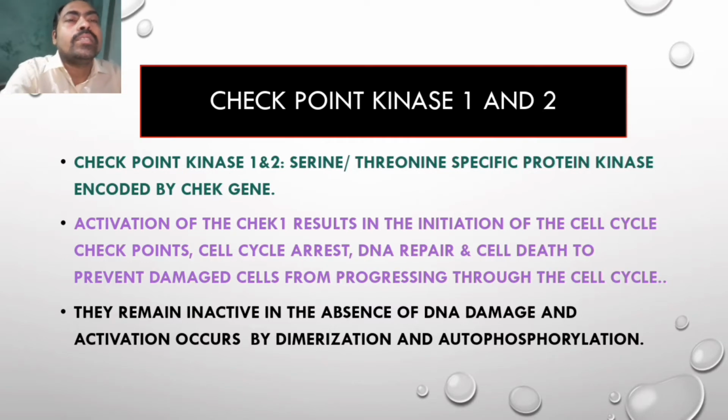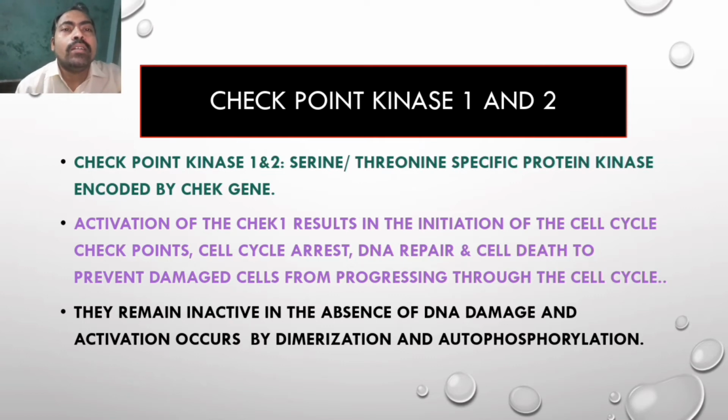Next, checkpoint kinase 1 and 2. These two checkpoint kinases are basically serine or threonine specific protein kinases encoded by the check genes. Activation of check 1 results in the initiation of the cell cycle checkpoints, cell cycle arrest, DNA repair, and cell death to prevent damaged cells from progressing through the cell cycle.